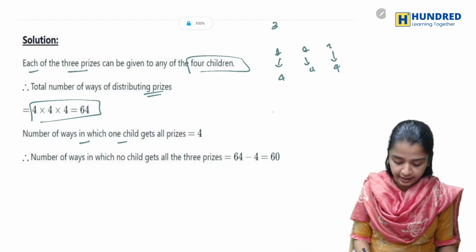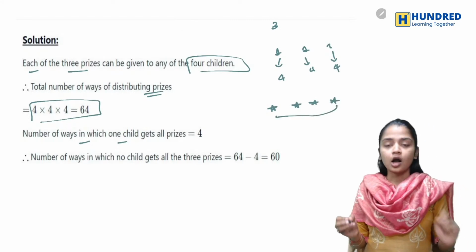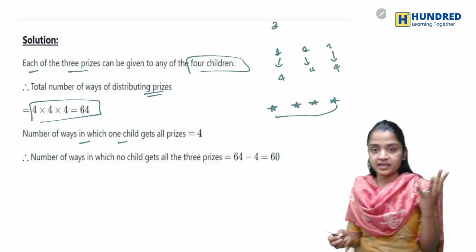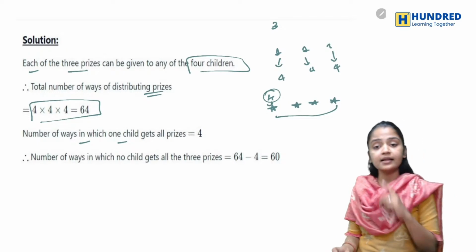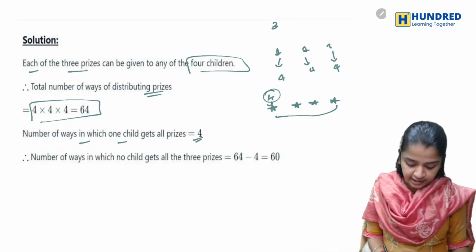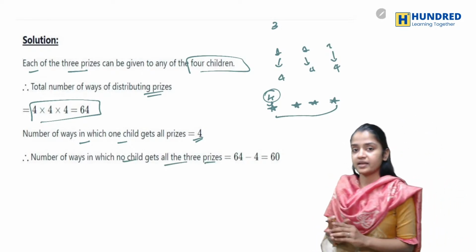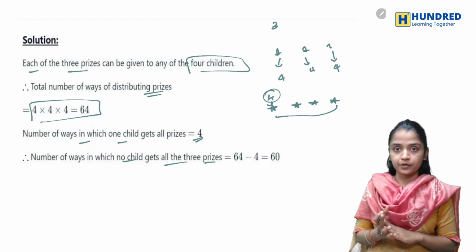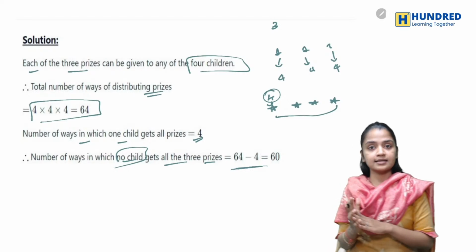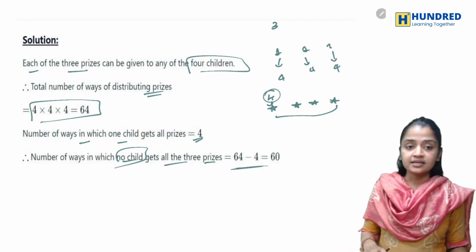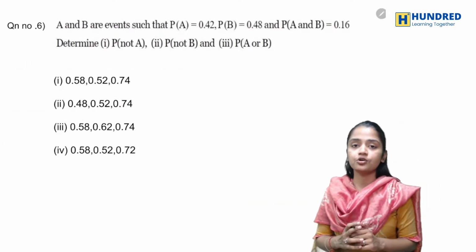You already know there are 4 children, so if all 3 prizes are given to just a single child, then the number of ways will be 4. Now the number of ways in which no child gets all 3 prizes is given by 64 minus 4. That is 60. 60 is your answer. Okay, now let's go to the next one.